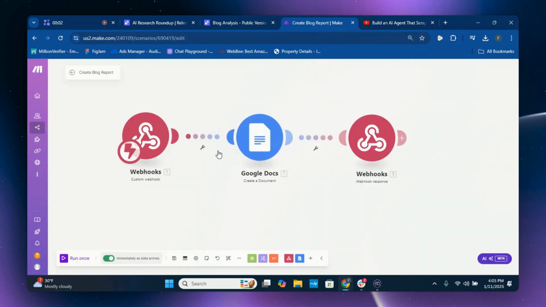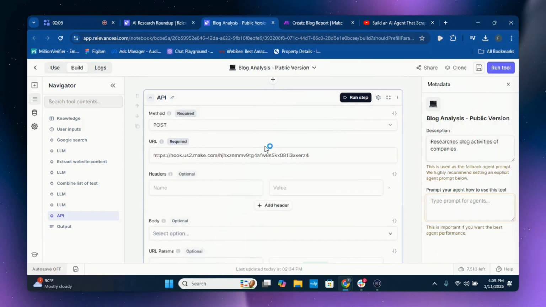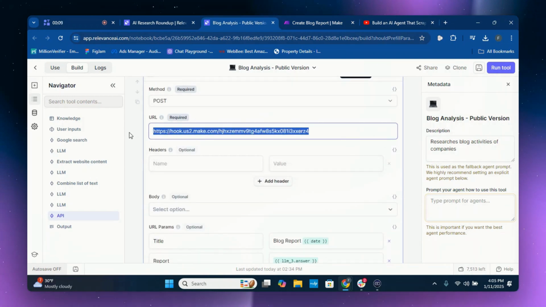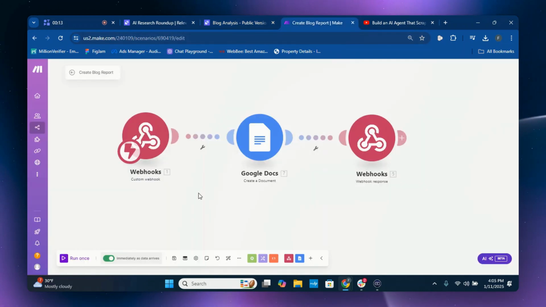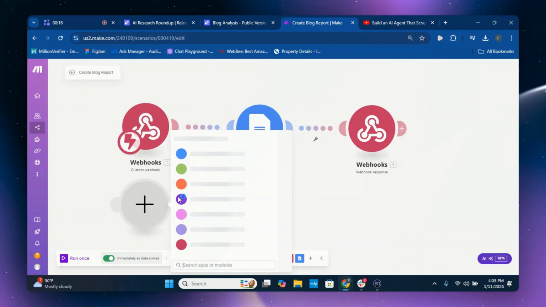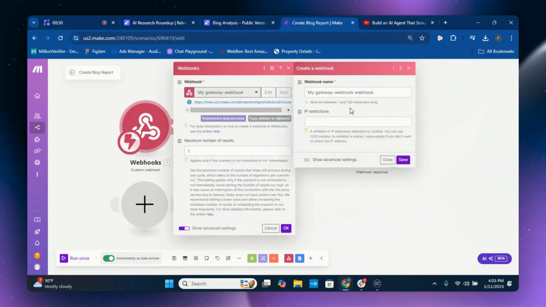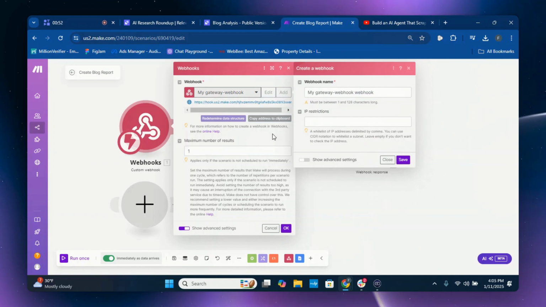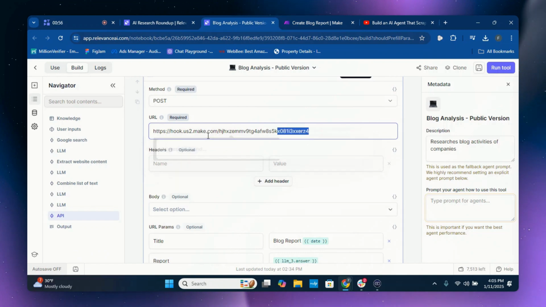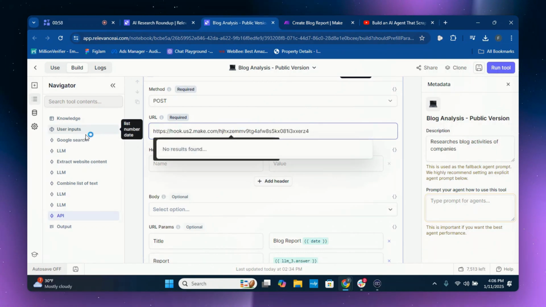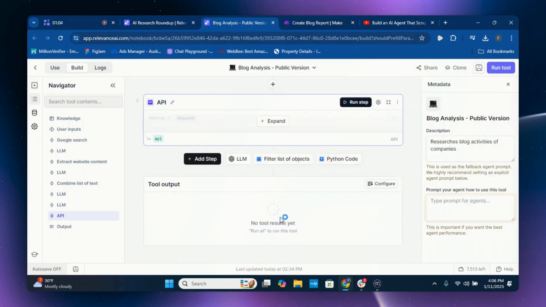Essentially, you're going to want to open your API here, and this is your webhook URL you're going to place in here. I'll walk you through this as well. Once you've created your custom webhook, you add the webhook and name your webhook. Then all you need to do is copy the address, and once you have the address copied, you put it in here. Once it's in there, you're basically all set to go. Everything else should be all set.